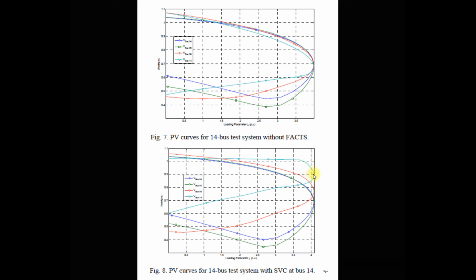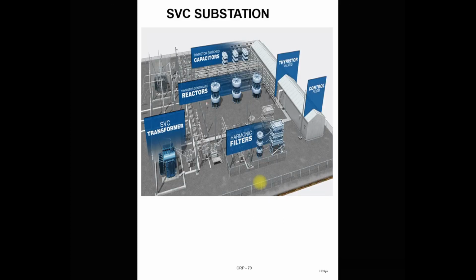It is near 1 per unit because it is 0.9 or 0.92 per unit. So in this way, the SVC provides voltage regulation or voltage support at a highly loaded bus.